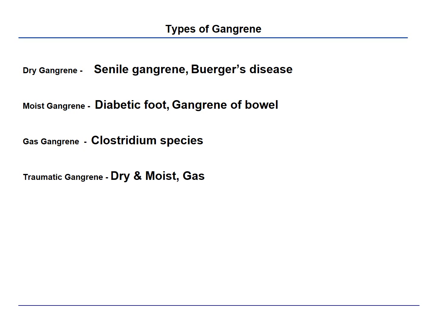What are the different types of gangrenes? One is the most common, dry gangrene, which is age associated, so also called senile gangrene, and is seen in Buerger's disease. Second is moist gangrene or wet gangrene, which is commonly seen with diabetic foot or gangrene of bowel. Gas gangrene is a special type of gangrene which is seen with infection in wet gangrene with Clostridium bacteria. And traumatic gangrene can present as dry and moist or gas gangrene.